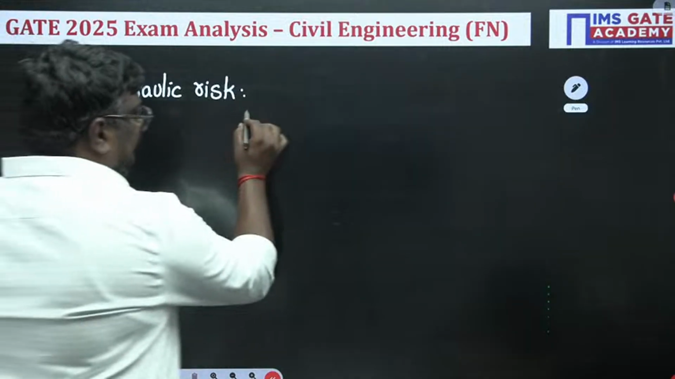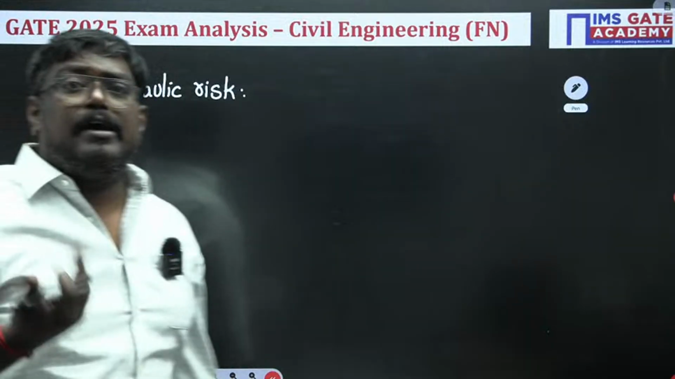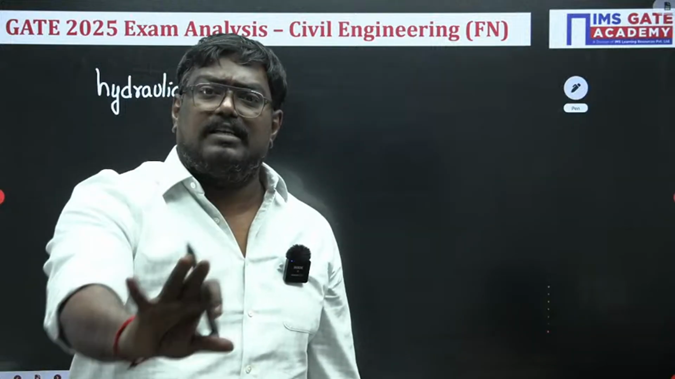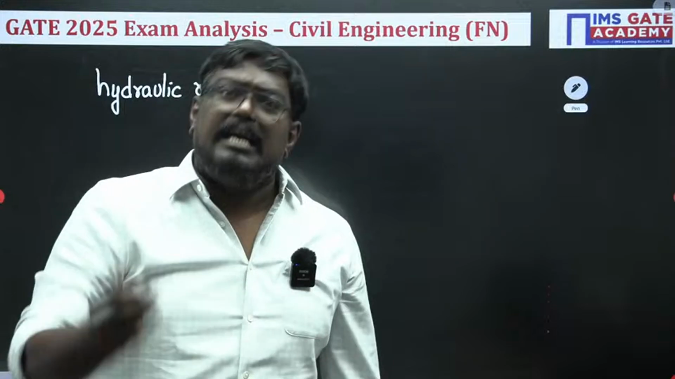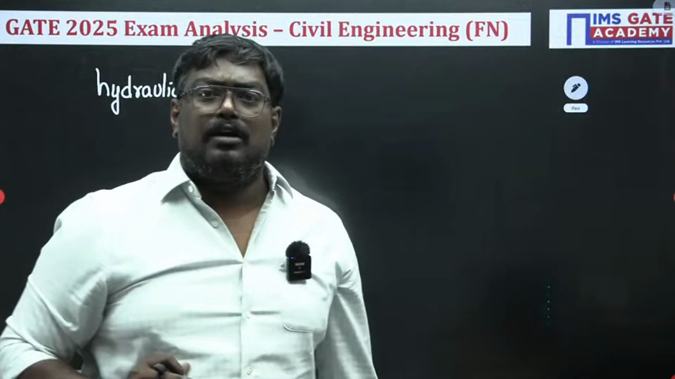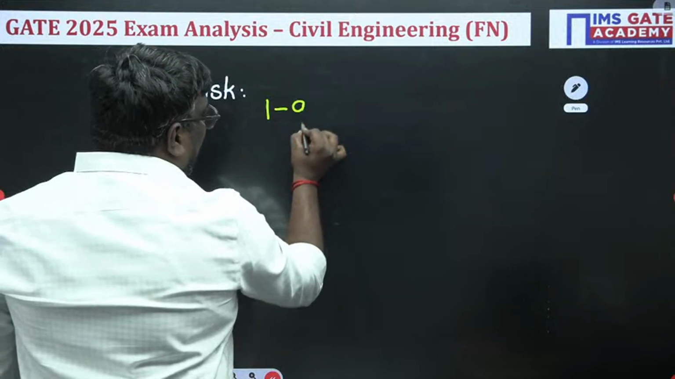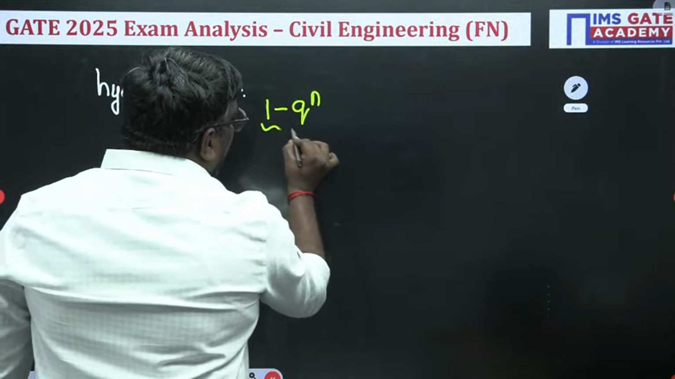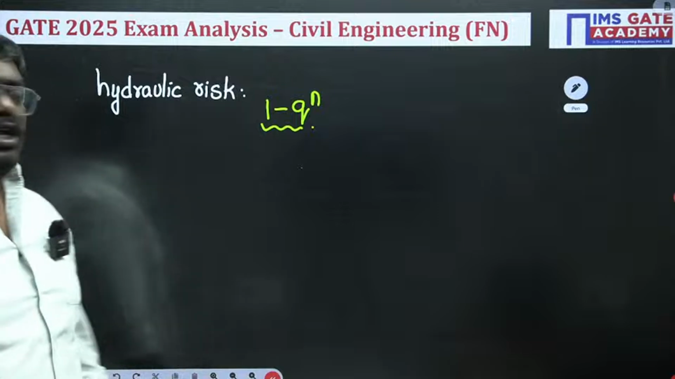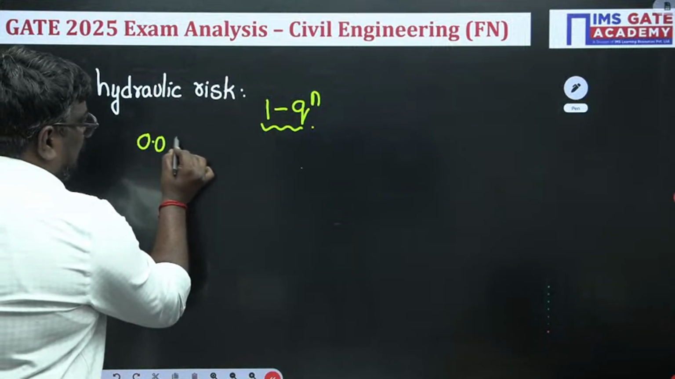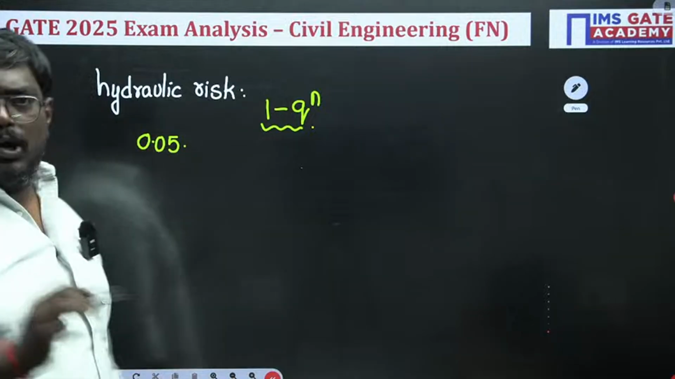Hydraulic risk is given by the formula for the probability of occurring at least once. If the failure occurs at least once, suppose a disaster happens even once, it is a failure. So what is the formula for it? It is 1 minus q power n. This is the formula for hydraulic risk, my dear students. In the problem, they have given hydraulic risk as 0.05. Okay, I hope you are clear.